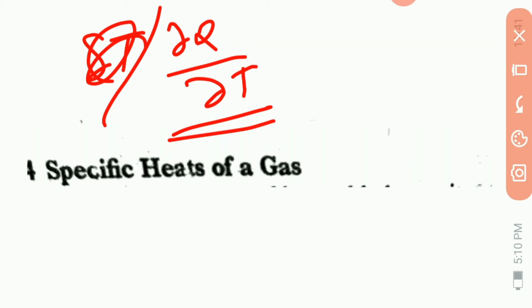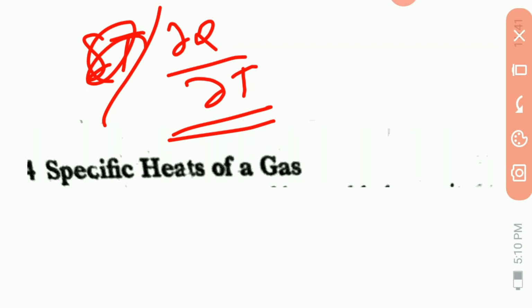For a compressible substance such as gas, it will depend on the manner in which the heat has been supplied, as subsequent analysis shows.